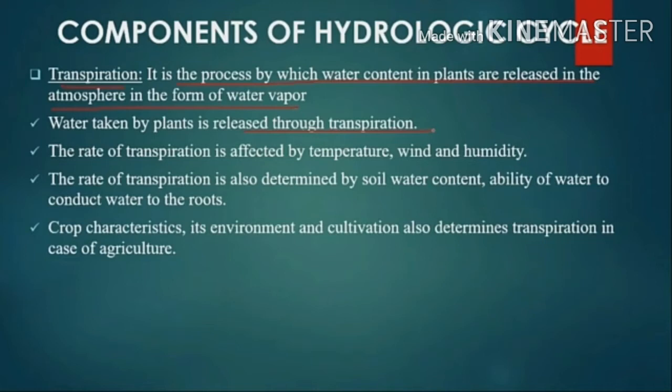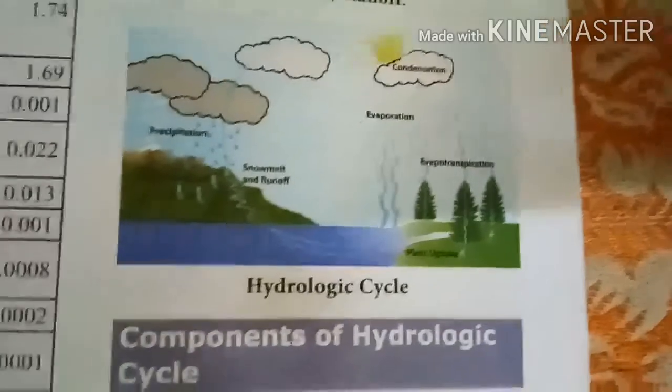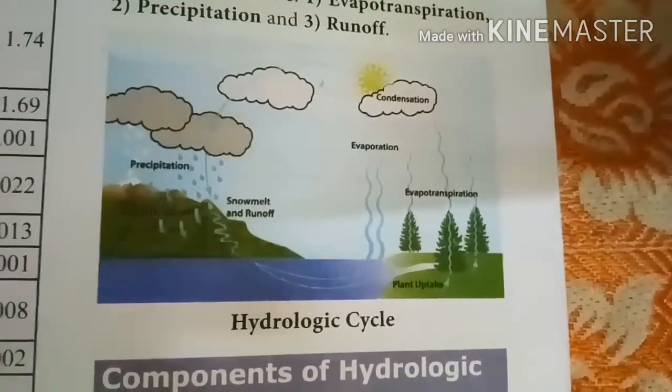Transpiration refers to the process by which water content in the plants is released into the atmosphere in the form of water vapor. Much of the water taken up by plants is released through transpiration. The rate of transpiration is also affected by temperature, wind and humidity, and by the nature of vegetation and the method of cultivation of crops. Through the plants only it takes place. Now look at the short video on the hydrological cycle.